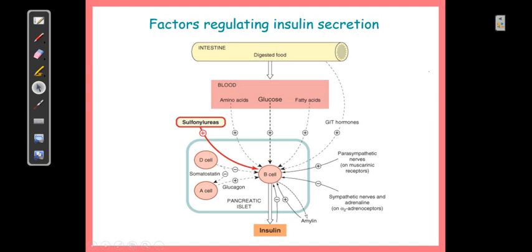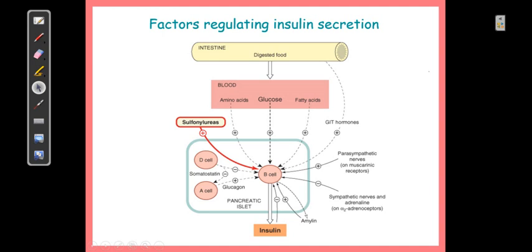So these are very important, because sulfonylureas have their major action through the release of insulin. Their adverse effects are also very similar to insulin, that is the major adverse effect is hypoglycemia. Both drugs, insulin and sulfonylurea, can produce hypoglycemia, which is very important.